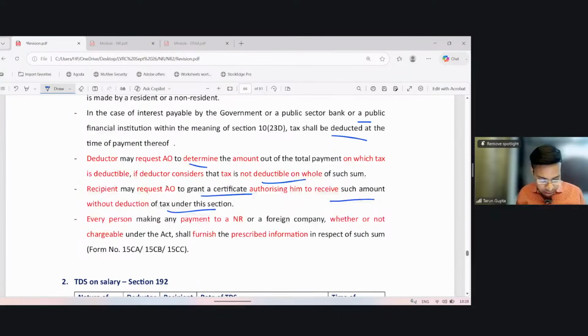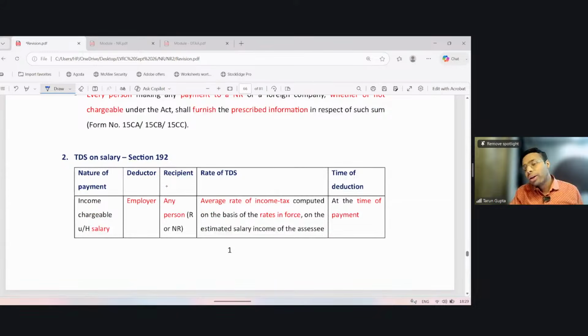Now, every person making any payment to an NR or a foreign company, whether or not chargeable under this Act, shall furnish the prescribed information in respect of such payment. So the government wants to know about the payments made going outside India, made to the NR, and therefore any person making such payment is required to furnish a report in Form 15CA, 15CB as the case may be, before the payment, which has the prescribed information. Such information is to be submitted whether or not the income which is being paid is chargeable to tax in the hands of the NR.